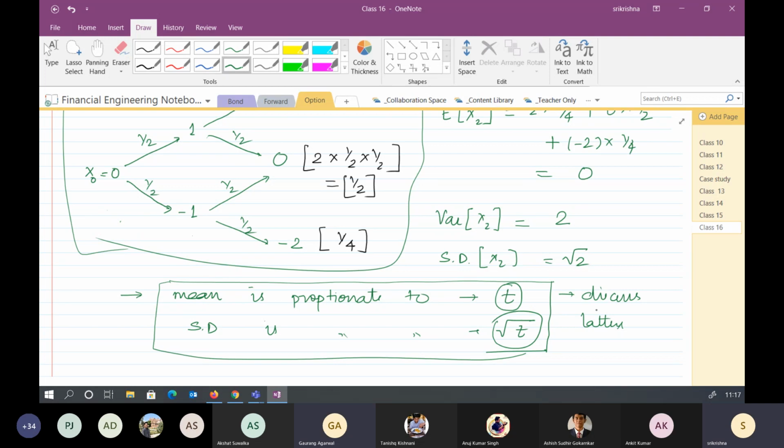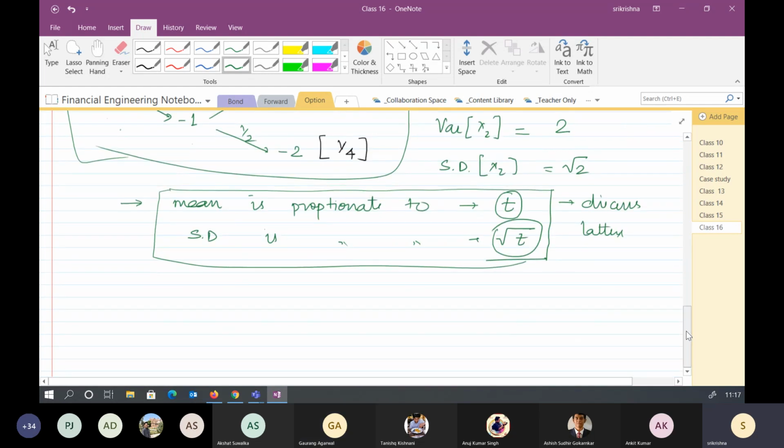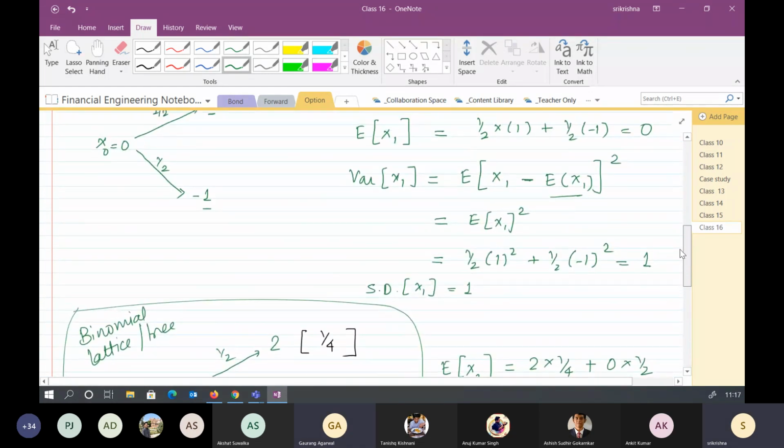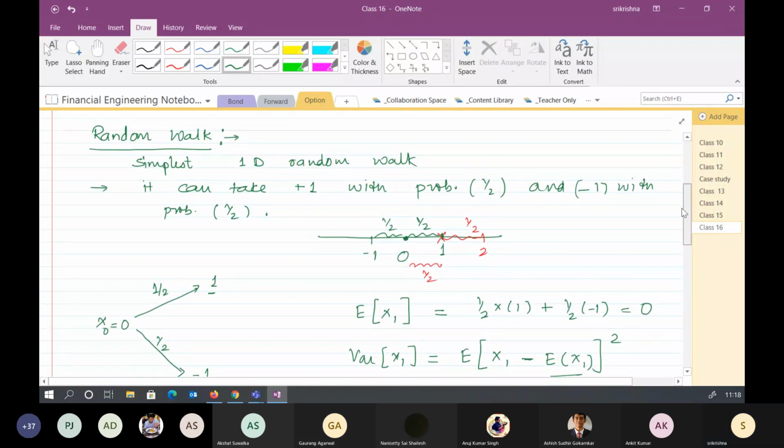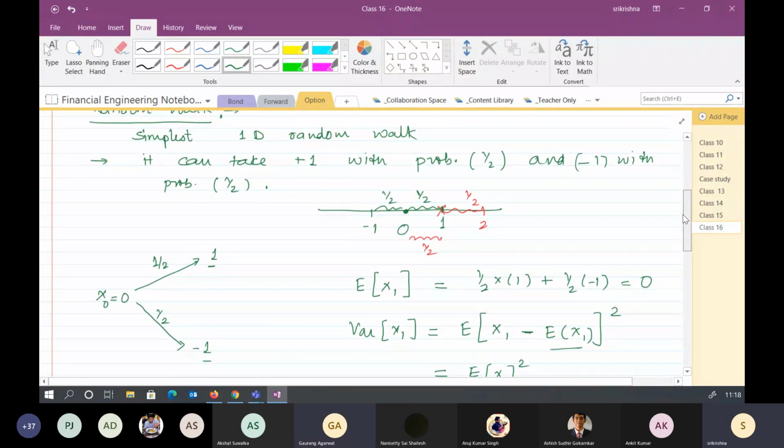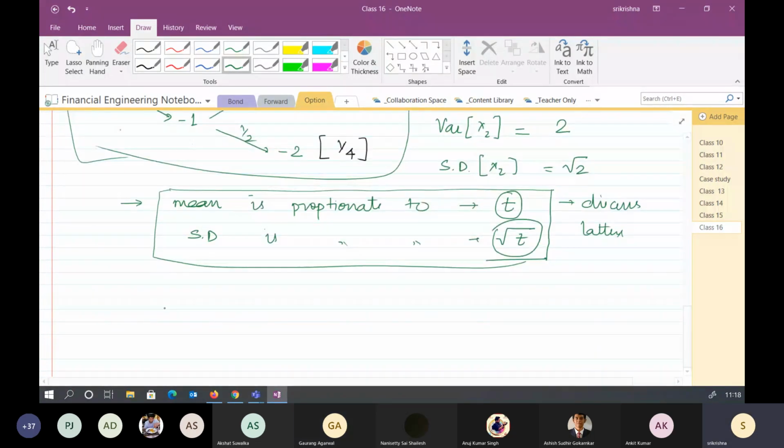So it should be variance, right? Variance is proportionate to t. Standard deviation is proportionate to root t. Variance would be proportionate to t. It's okay. Because the mean is 0, why will it be proportionate to t? Sorry, you have written it there as mean is proportional to t. So he's talking about that. Okay, I'll just cover that part.